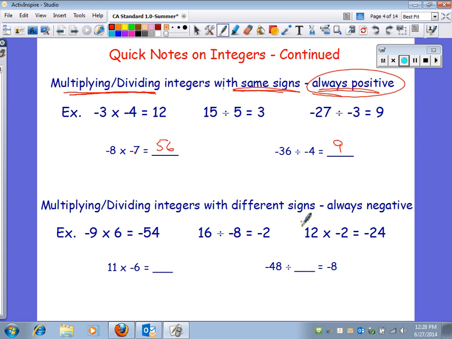12 times negative 2, again the 12 is bigger, but you still have negative 24 as your answer because they're different signs. 11 times negative 6 is negative 66. Negative 48 divided by, you're going to need a positive 6 in there, because it's got to be different signs to get a negative 8. So quick little examples on multiplying and dividing integers.